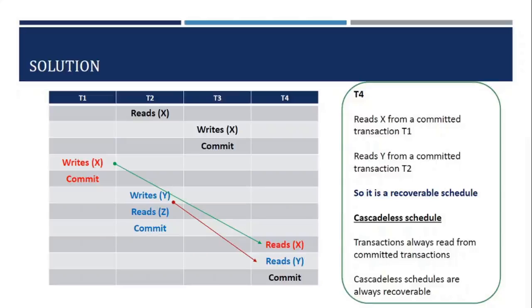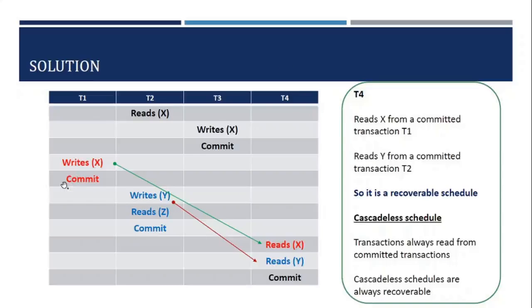So let us consider the 4 transactions that are given in the problem. First, let us see which are the transactions which are writing a value that is read by some other transaction. If you take T1, T1 writes X, and then that value is read by T4. Similarly, we have T2 which is writing Y, and it is being read by T4.